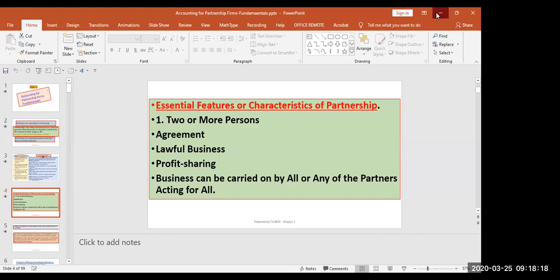So these are provisions of the Indian Partnership Act 1932. So first is sharing of profit or losses. If there is no partnership deed, how will they share profit or losses? So they will share profit and losses in equal ratio. Profit and losses are to be shared equally.